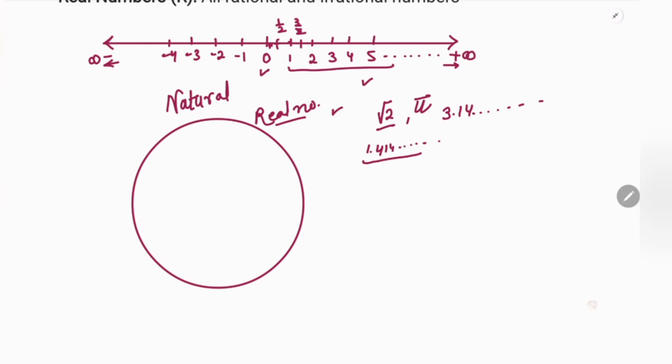There is a method that you will learn in grade 9. But this is for beginners, so I will not show you how to represent it on the number line. So this real line contains all the numbers: natural, whole, integers, rationals, irrationals, and the real numbers are the largest. Okay, so these are real numbers.